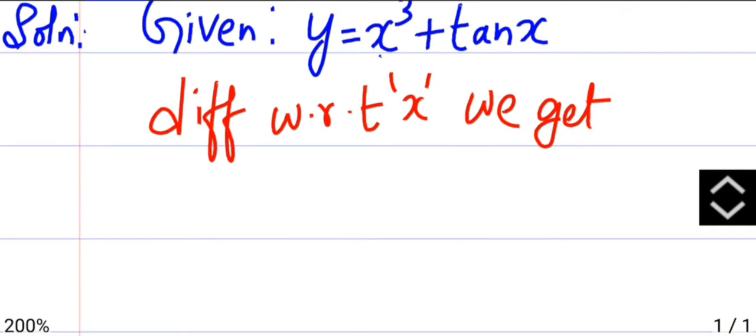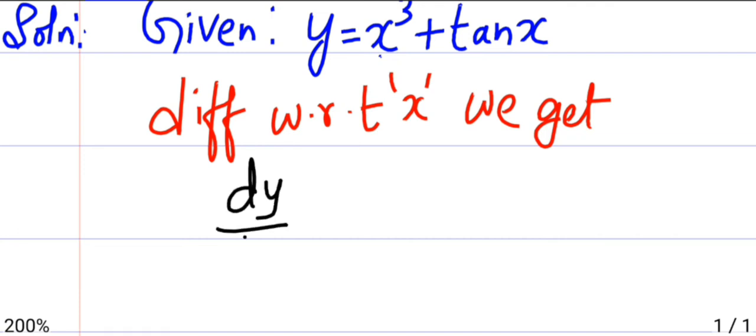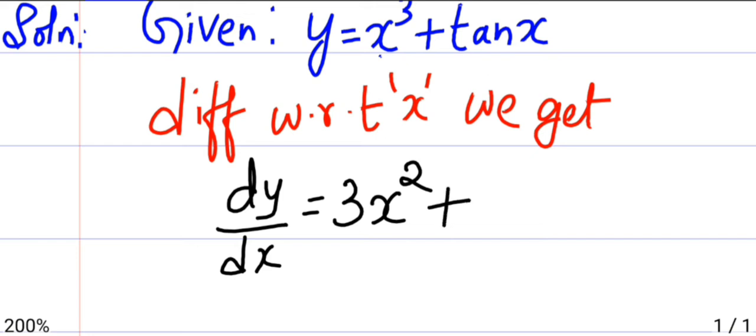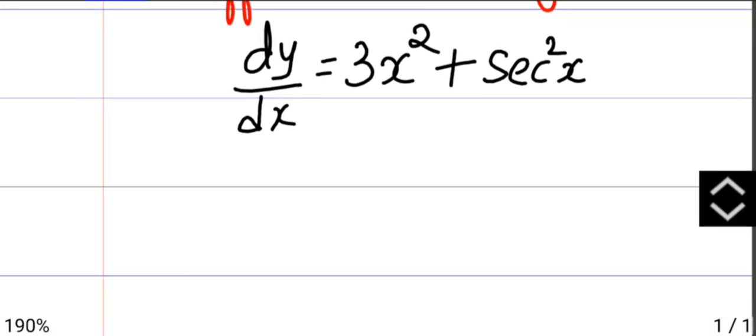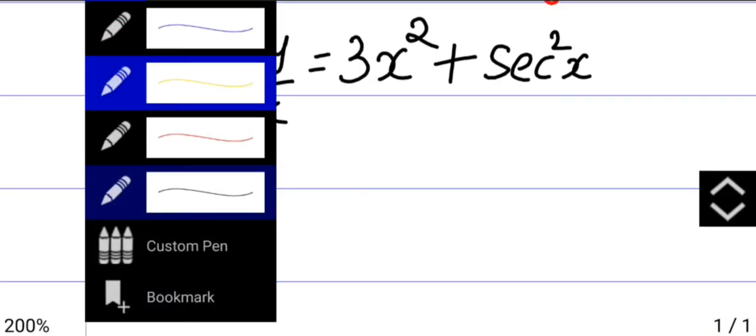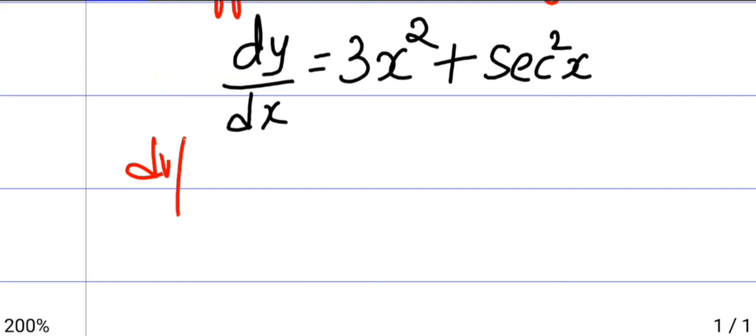So we get dy by dx is differentiation of x power 3, which is 3x to the power 3 minus 1, that is 3x square, plus differentiation of tan x, which is secant square x. So we have done it for 1 time. Again differentiate with respect to x once more.